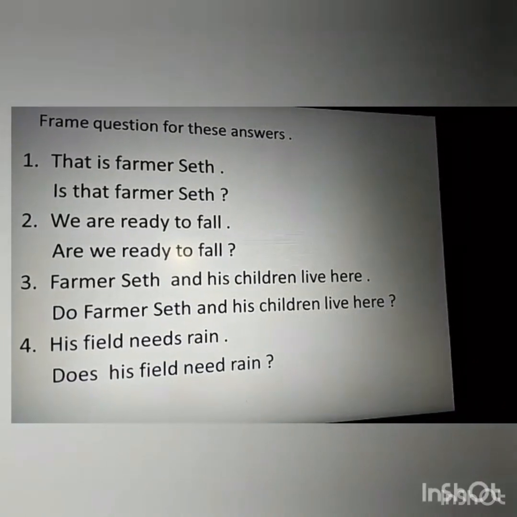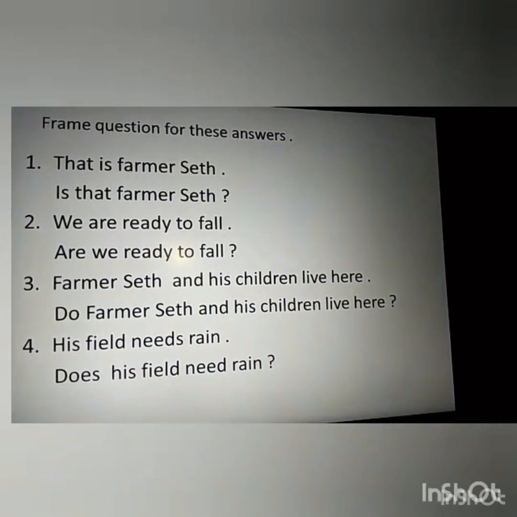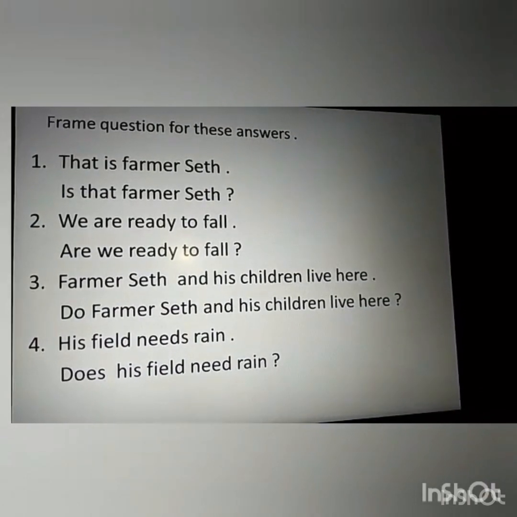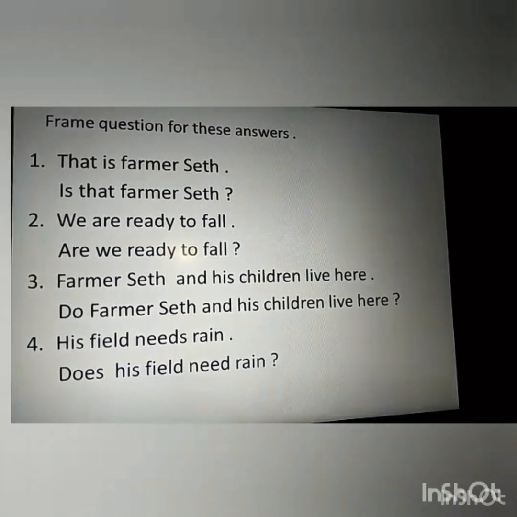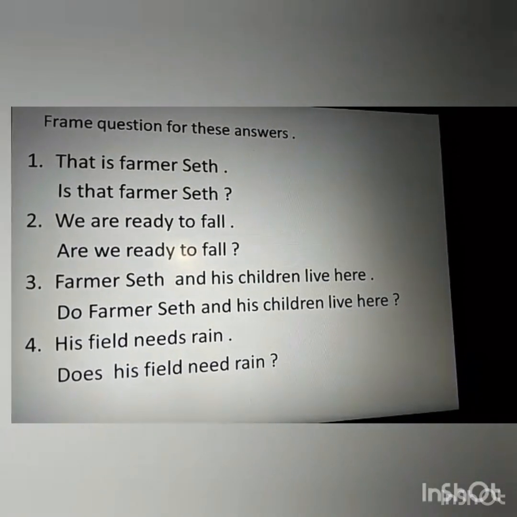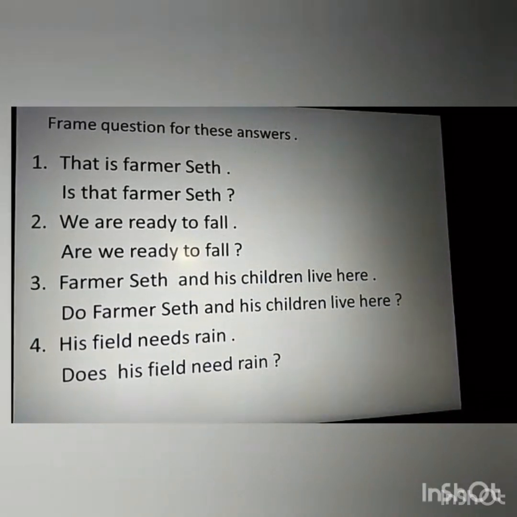Now read the next sentence. Fourth. His field needs rain. As the verb needs has an s added to it, now you have to start your sentence with the word does. Does his field need rain?